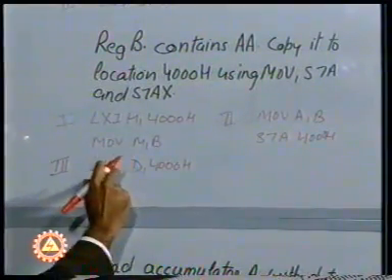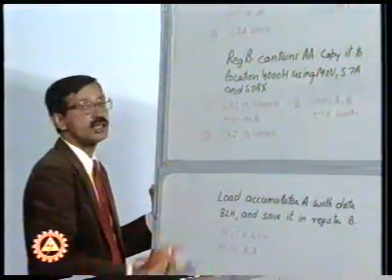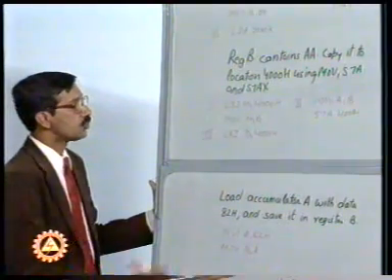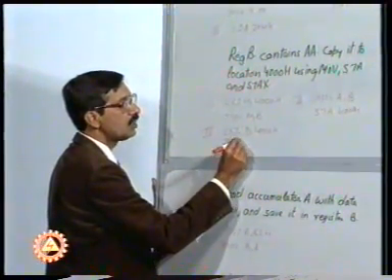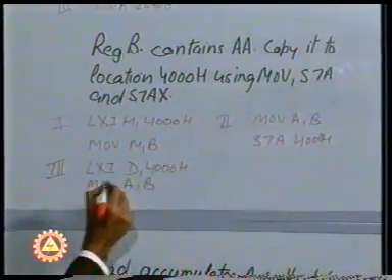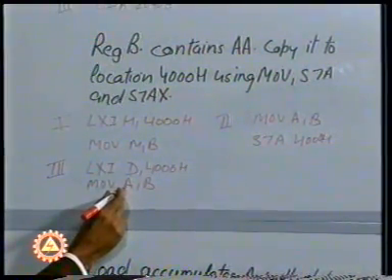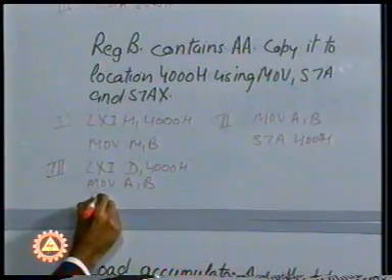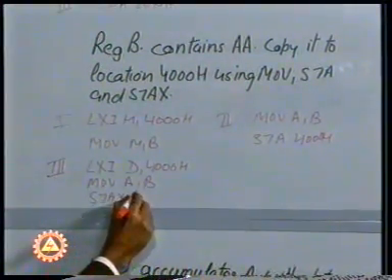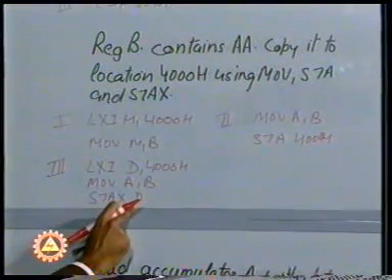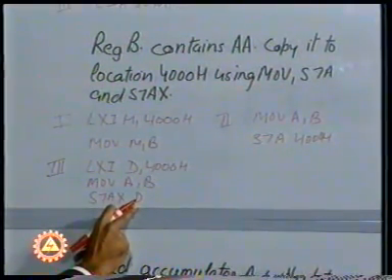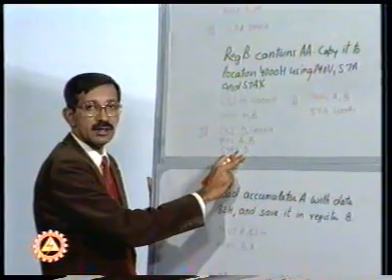Once again, this instruction STAX works with the accumulator. So we have to bring the data into the accumulator, and that can be done by saying MOV A, B. Once the data is available in the accumulator, we have to just say STAX D. The result is that the contents of the accumulator are going to be stored at the memory location which is being pointed to by the register pair DE.